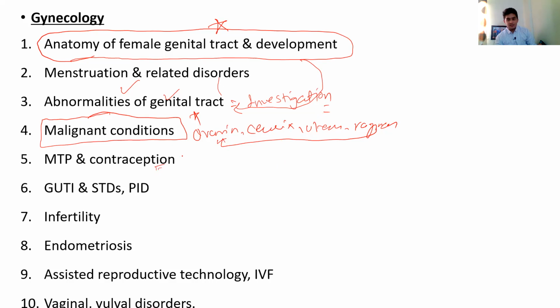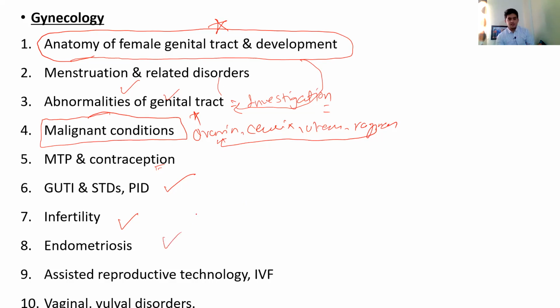MTP and contraception, again discussed in obstetrics, so you have to know this. Then genitourinary tract infections, sexually transmitted diseases, and pelvic inflammatory disease. Again, a very important topic. Infertility, causes of infertility. A clinical scenario will be given, and then you have to identify the reason for the infertility. Hormones you have to know thoroughly, and the diagnostic approach.